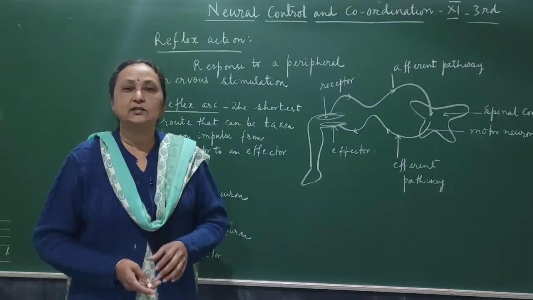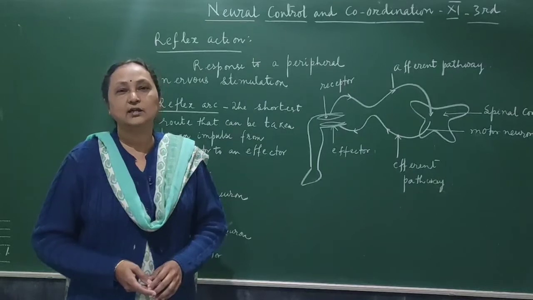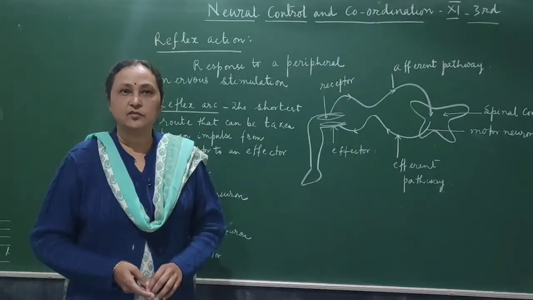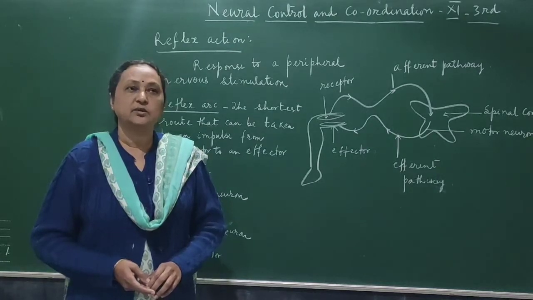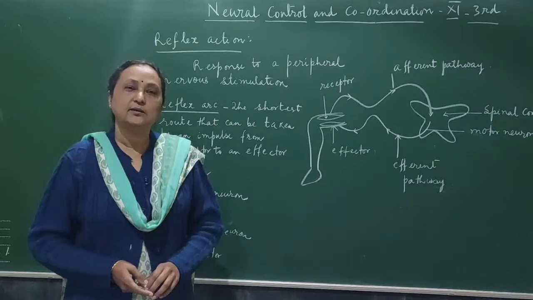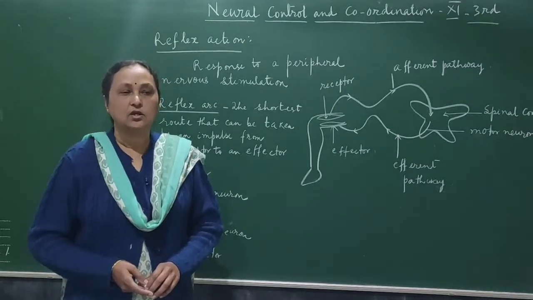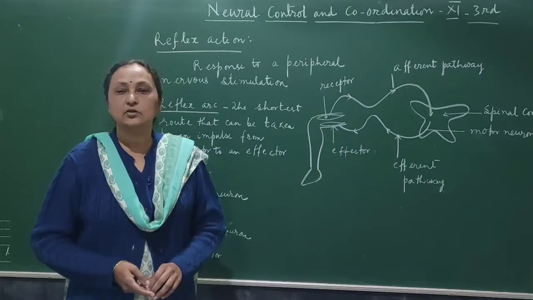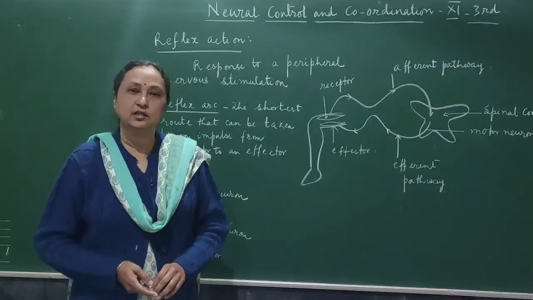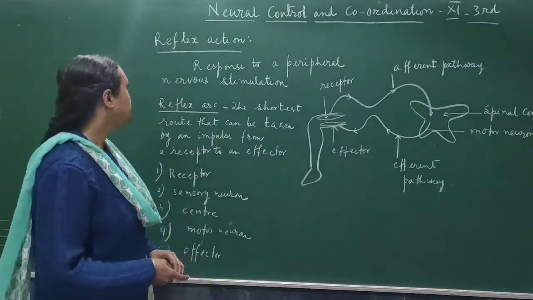And here the brain is not directly involved, the spinal cord is involved. All of you know that the brain is connected to the spinal cord. Whatever information is going to the brain or coming back from the brain passes through the spinal cord. But in reflex action the stimulus goes directly to the spinal cord and the brain is not directly involved. Alright.